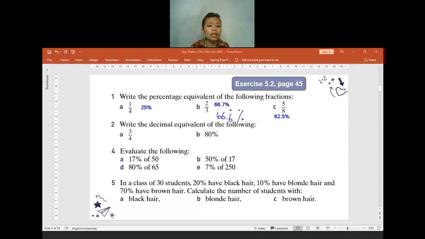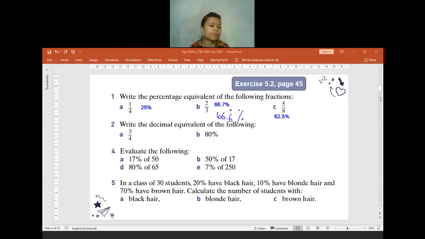Okay. Is there anyone who has any confusion at question 1, or maybe I went too fast? No, teacher. Really, for sure? If you have any question, feel free to ask me. You can type it through the chat box. I'm reading the chat box. If you don't want to type it, you can just unmute yourself and tell me your query. If no one has any confusion, I will move to question 2.